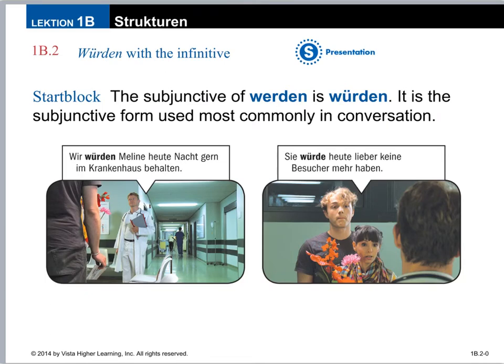Using würden with the infinitive is the most common way to use the subjunctive form in conversation. We're using the subjunctive form of the verb werden. So werden means to become. Werden would be the hypothetical would become. But when we combine it with another verb, it becomes would plus whatever that infinitive verb is. For example, in the Fotoroman, we had würde behalten, so would keep, würde haben, would have. So werden plus a verb at the end just means would plus whatever that verb is.